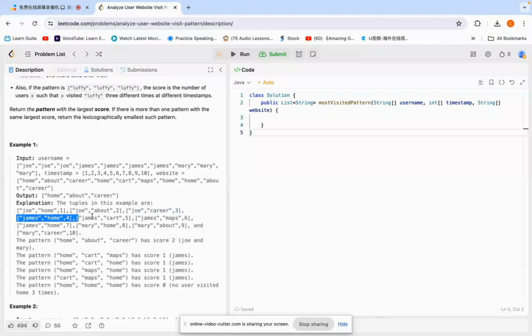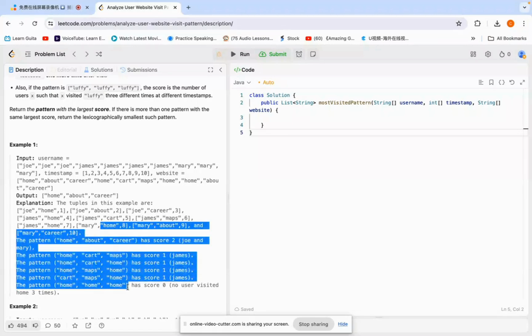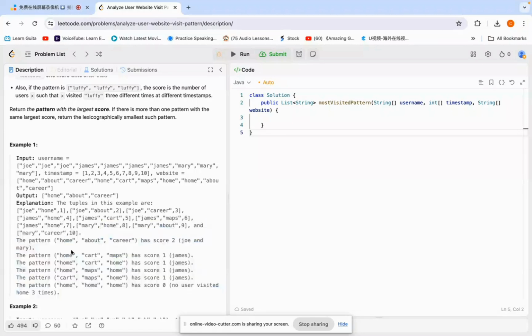You can see James visits home, cart and maps, and home again. Okay, now it's very cool. To return the pattern, home, about, career has score 2, since Joe and Mary visited this pattern.